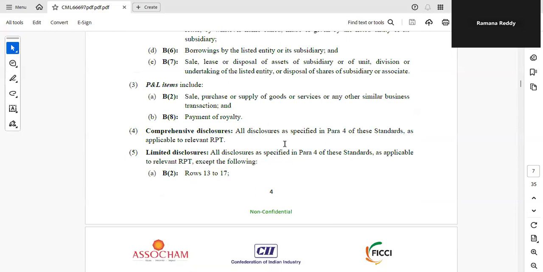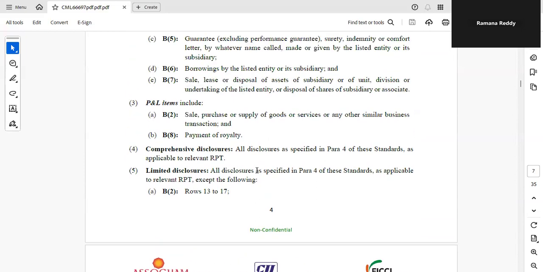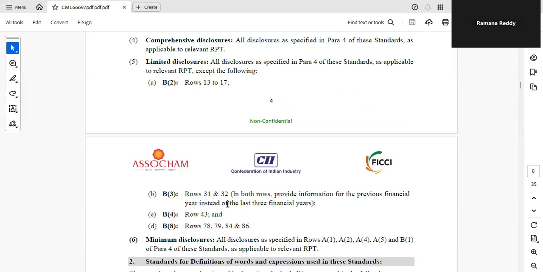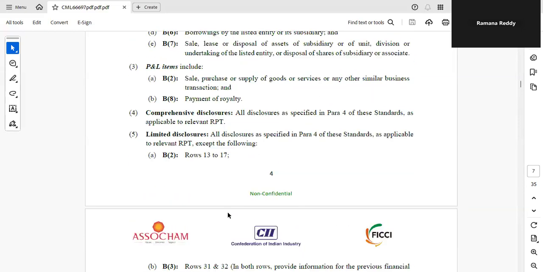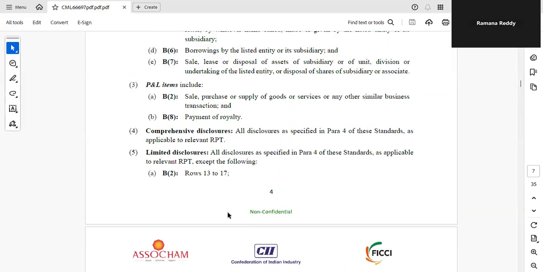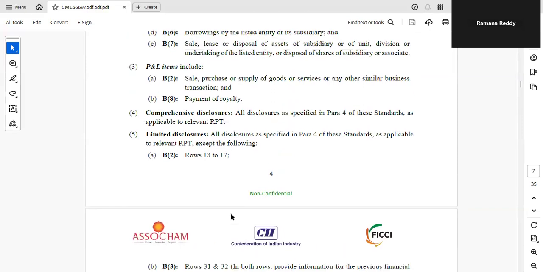Comprehensive disclosure, all disclosures as specified in para 4, which we are going to see, and limited disclosure also clearly given: all disclosures specified in para 4 applicable to the relevant RPT. Entities need to fill or not.